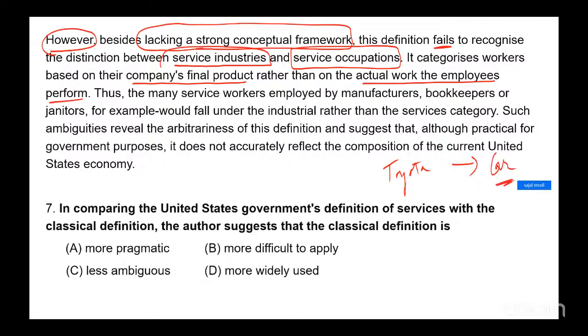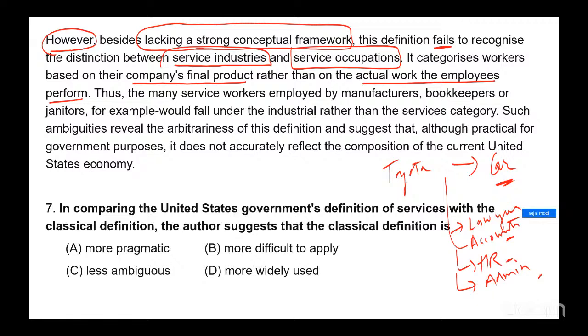So I'll say this is, let's say, industry. But within the company, there will be some people who are doing accounts, doing something related to HR, related to admin. Can they be categorized, these accountants, these HR, or even lawyers? Let's say lawyers. Can they be said to perform jobs that are manufacturing or industry?